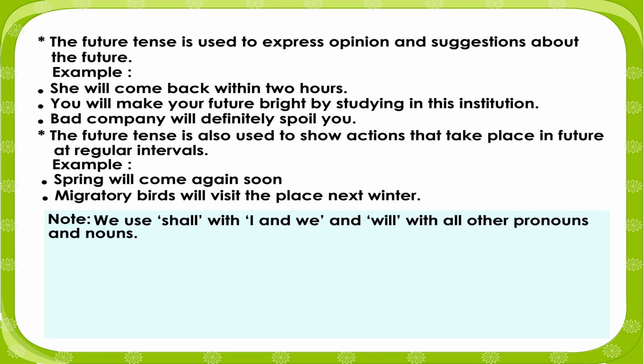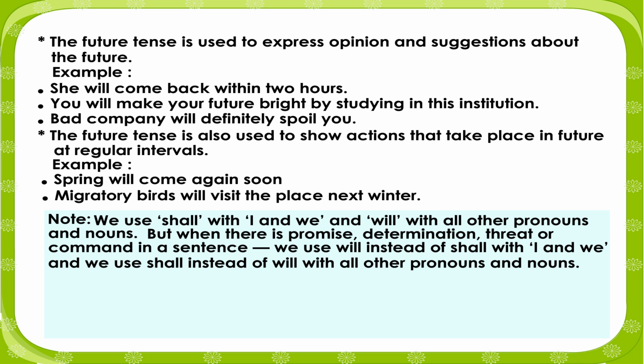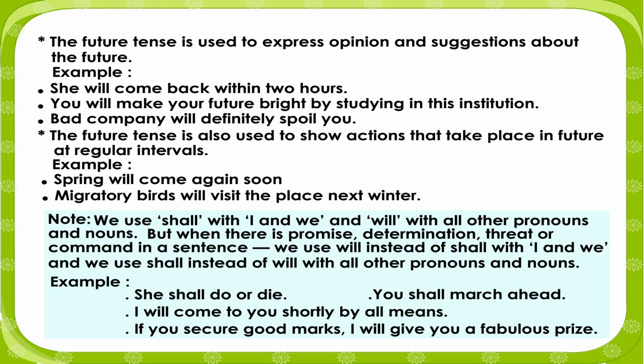Note: we use shall with I and we, and will with all other pronouns and nouns. But when there is a promise, determination, threat, or command in the sentence, we use will instead of shall with I and we, and shall instead of will with all other pronouns and nouns. Example: she shall do or die. You shall march ahead. I will come to you shortly by all means. If you secure good marks, I will give you a fabulous prize.